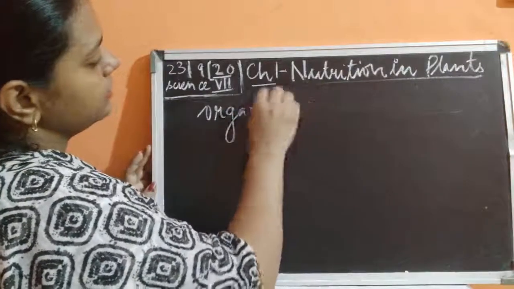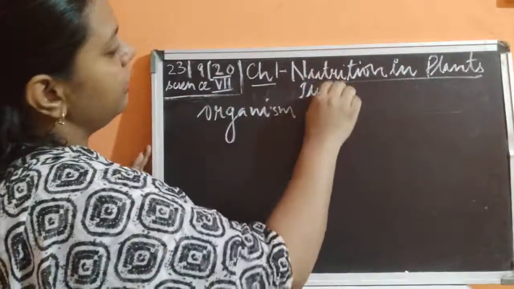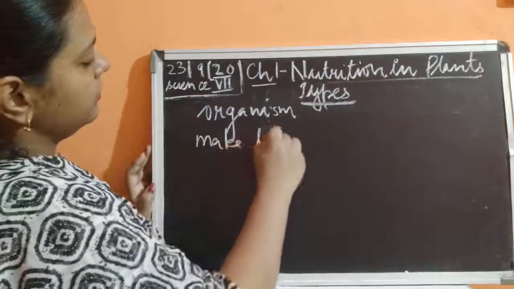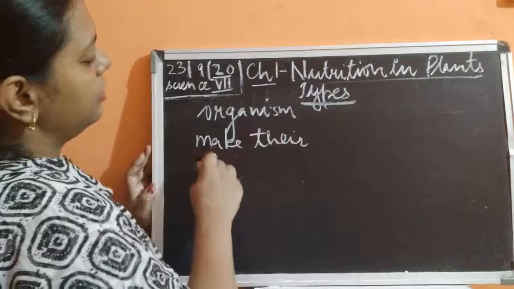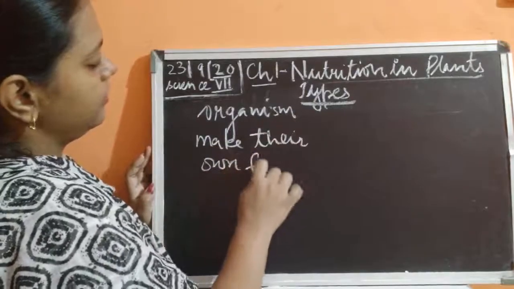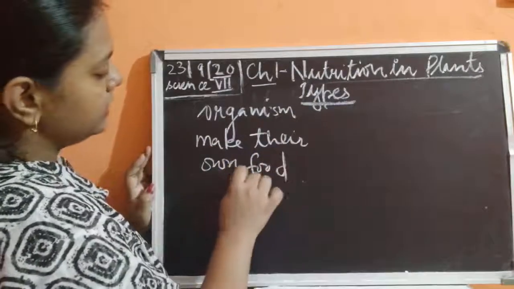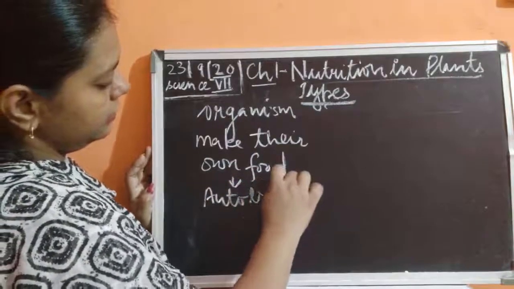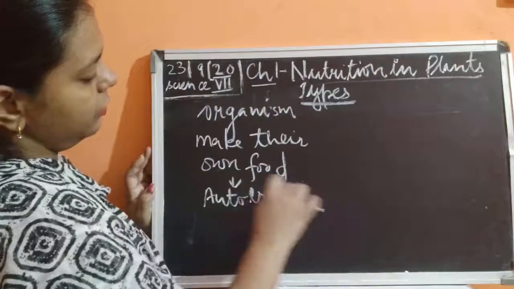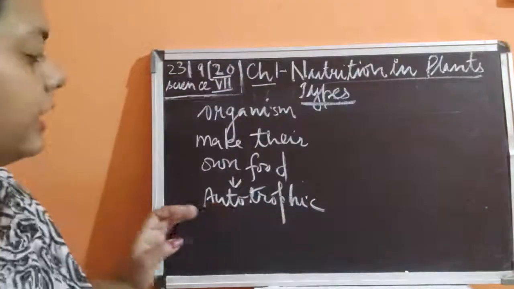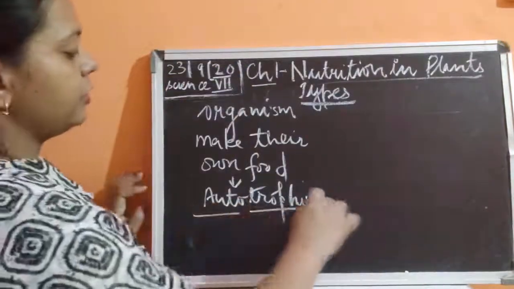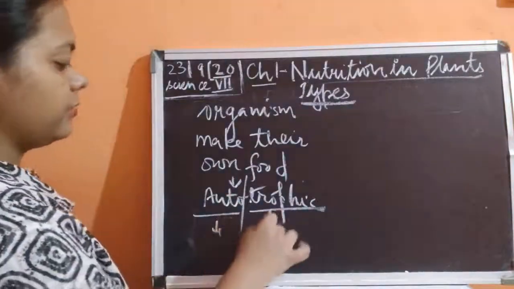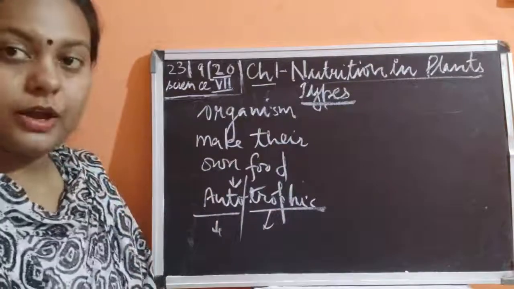We are reading the types of nutrition. Organisms making their own food is known as the autotrophic mode of nutrition. This is a long word made up of two words, auto and trophic. Auto means self, and trophic means nutrition or nourishment.